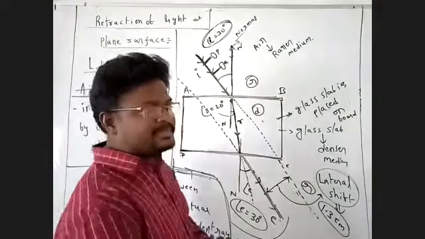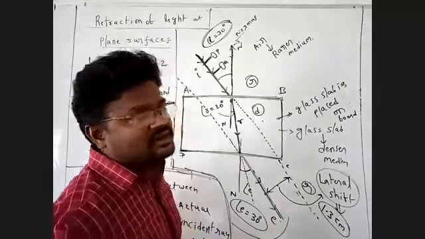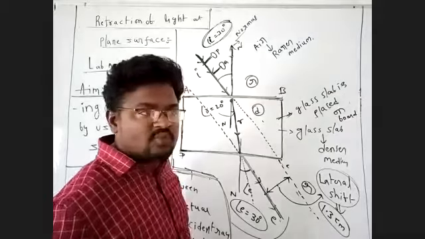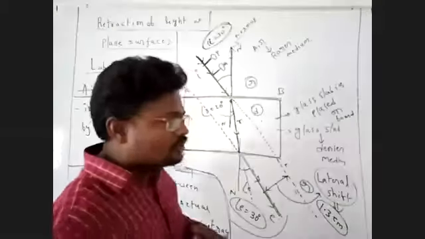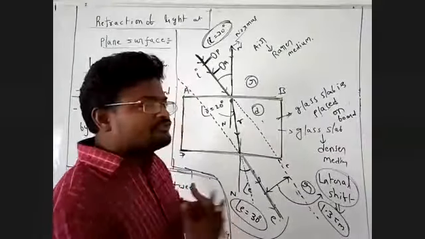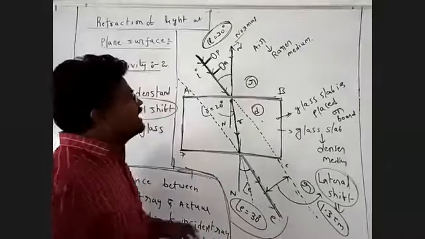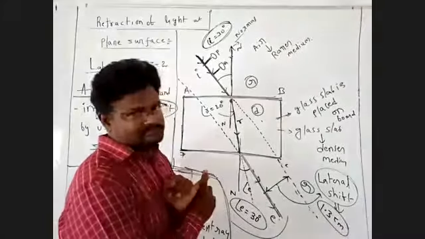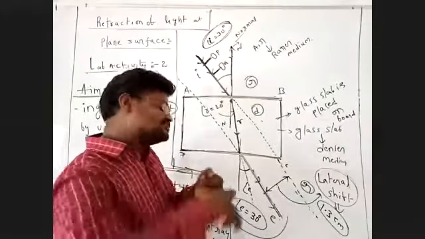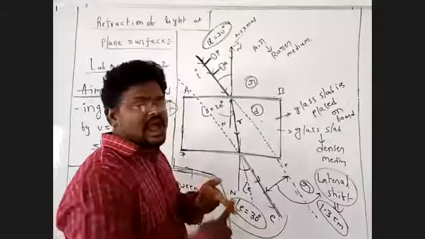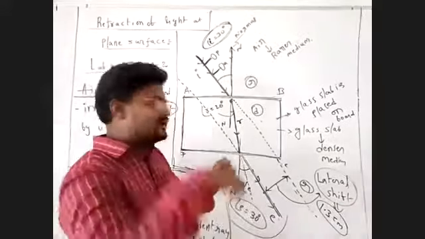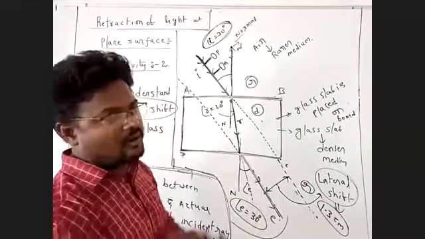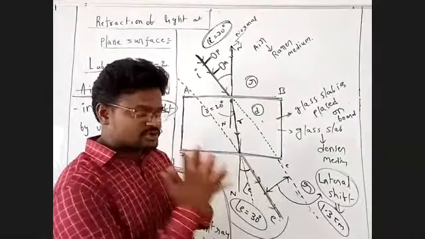Next, the material required. What type of material do we need? First of all, a glass slab. Next, a protractor, a scale, pencil, eraser, pins, white paper and a drawing board. We need all these things.